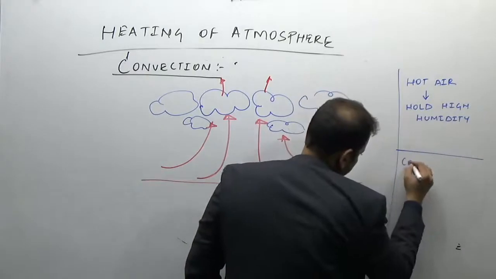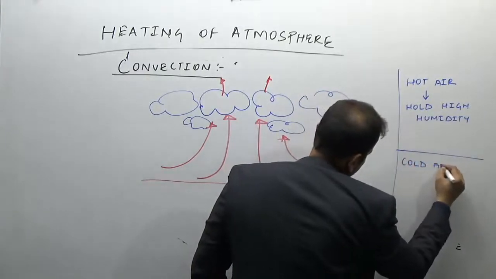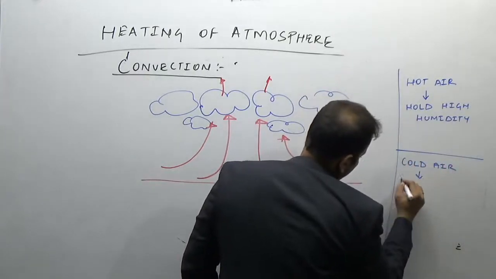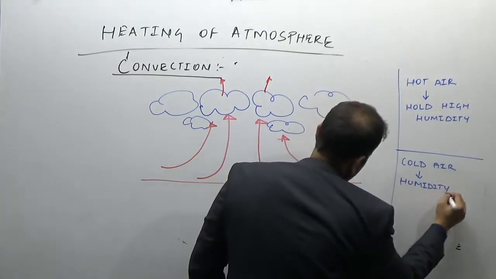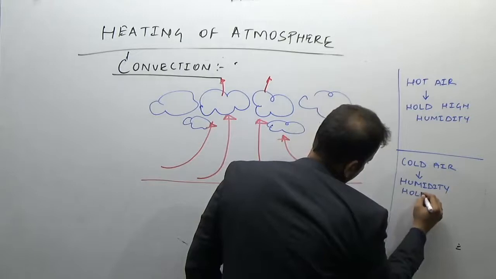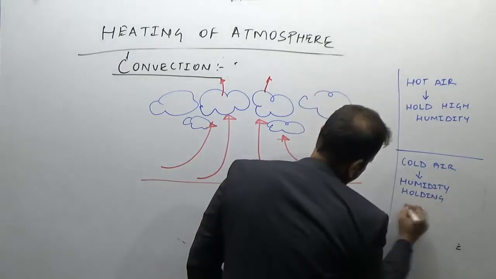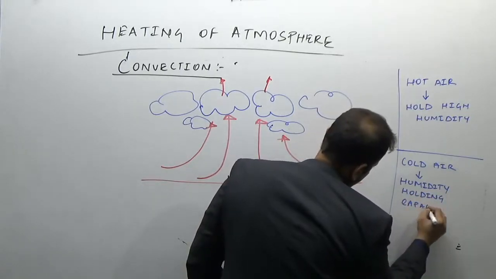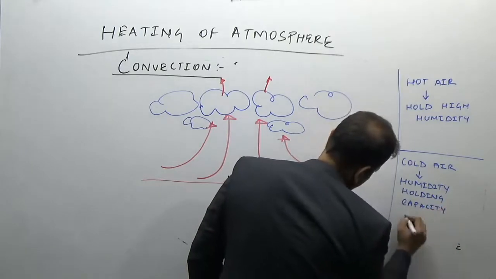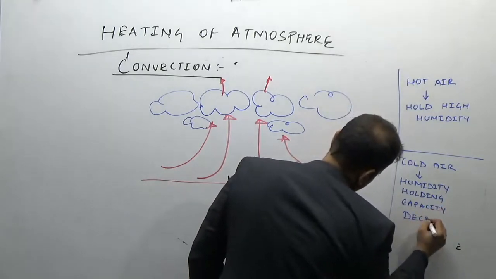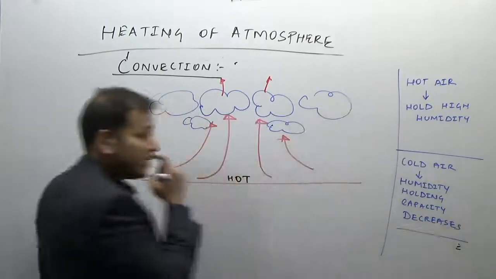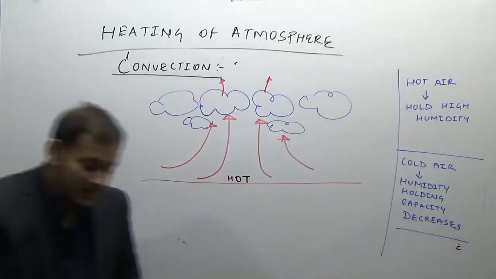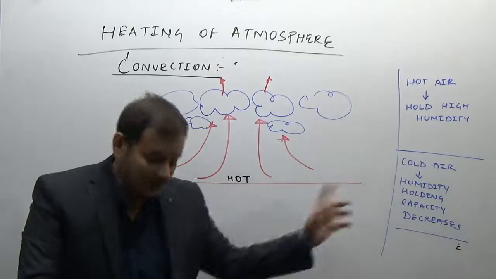In cold air, the humidity holding capacity decreases. So if the hot air is rising up, what are these?